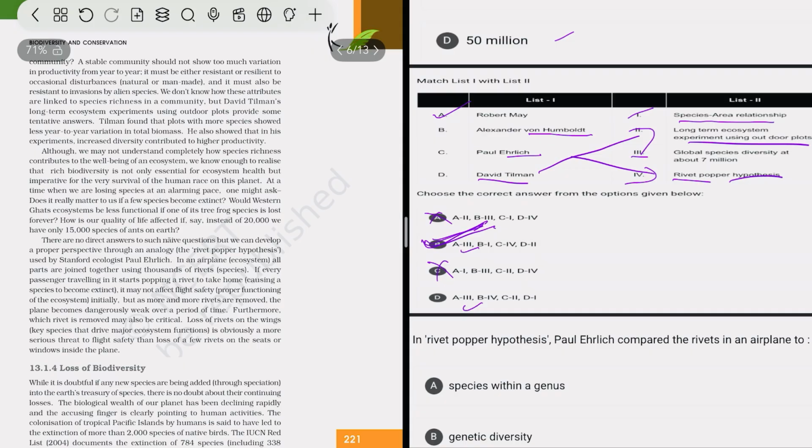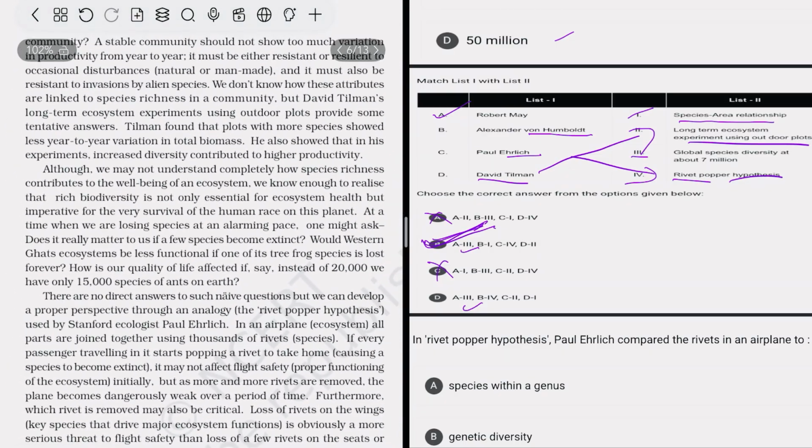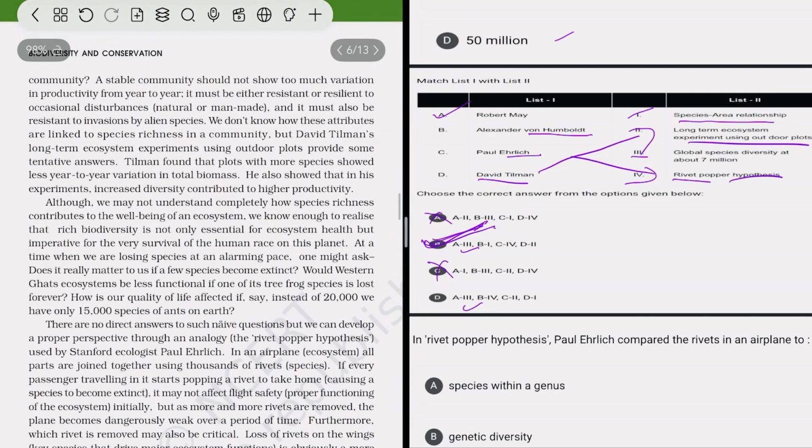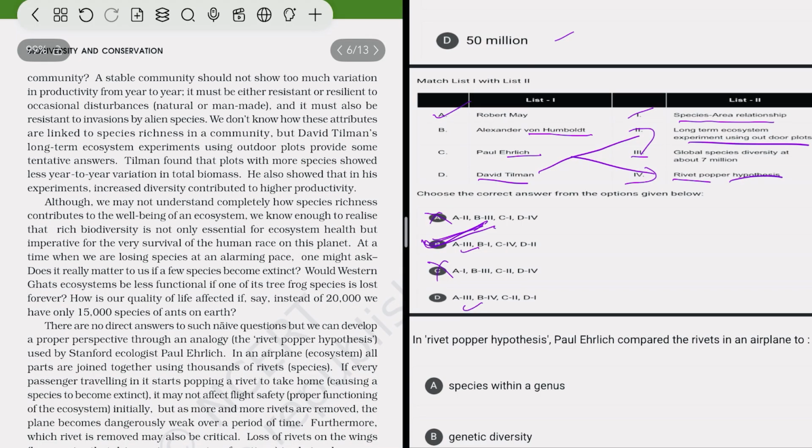Another theory is David Tilman's long-term ecosystem experiment using outdoor plots, which provided some tentative answers. Tilman found that plots with more species showed less year-to-year variation in total biomass.